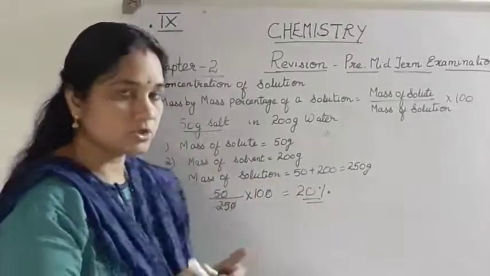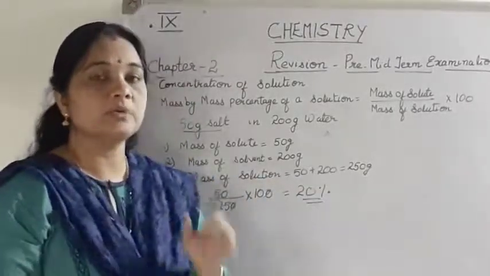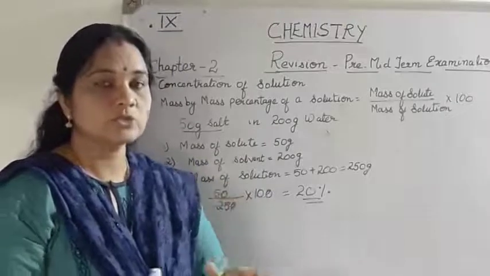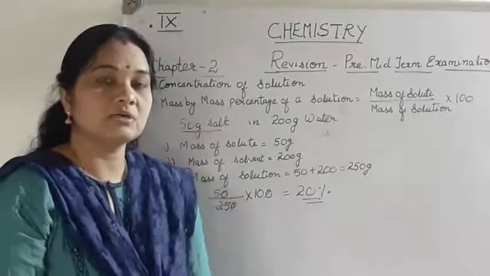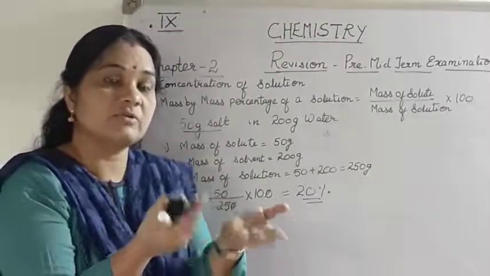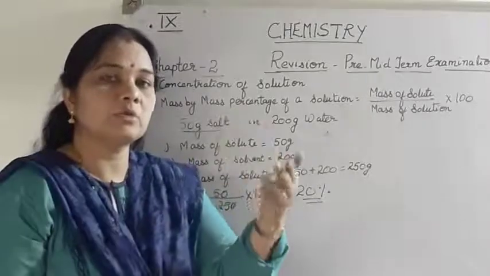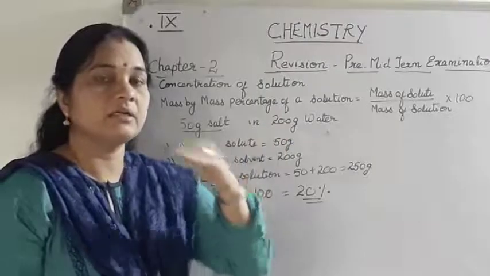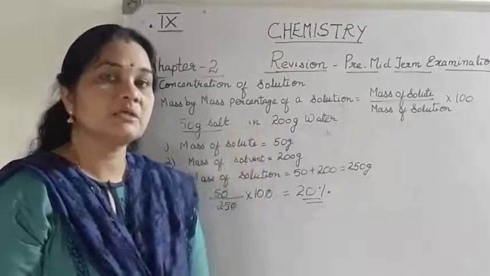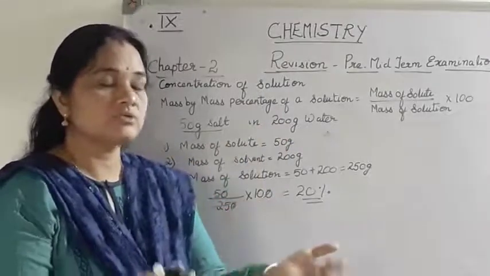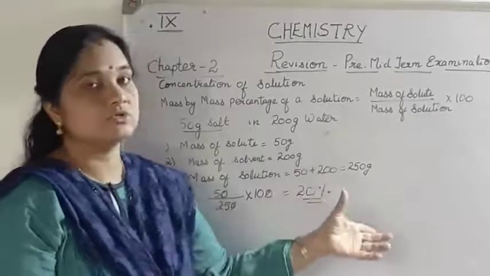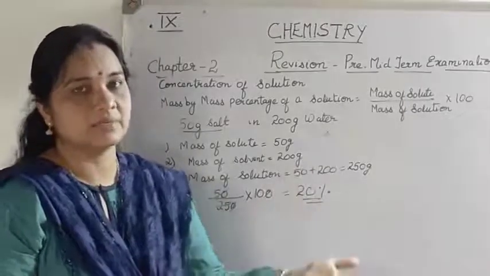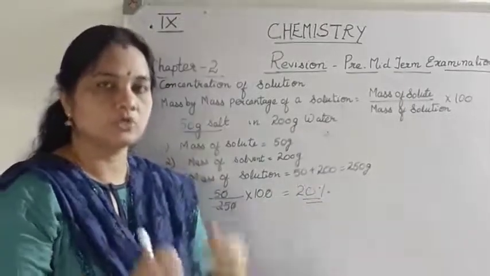So how much salt is dissolved in water? It is 20% concentrated. If you add more and more salt, the concentration will keep increasing. It might become 50%, then 75%, and finally 100%. That will be the saturated solution. A saturated solution can be obtained by increasing the temperature, so you can add more and more salt into it.